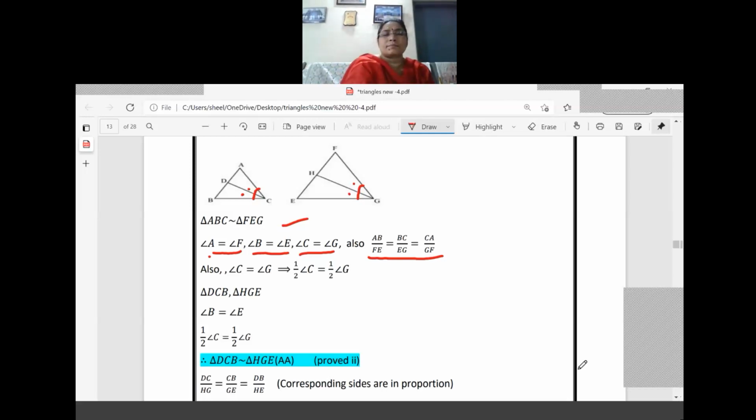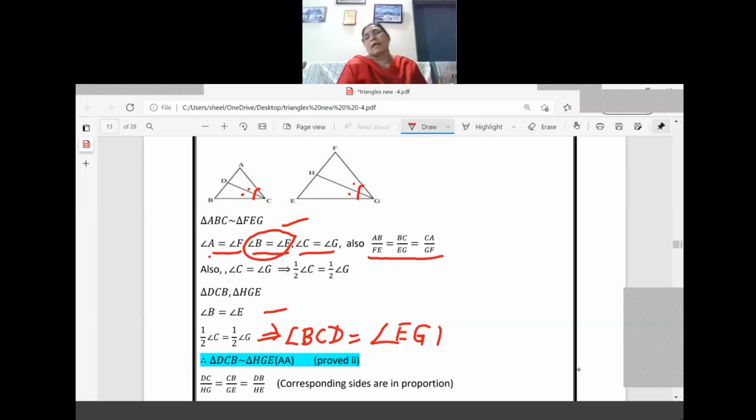Here you can see that only here we have taken down, right? Now half of C and half of G are coming there. Instead of that, if you are able to write half of C, that is DCB, we have taken angle BCD, and equal to angle G, which is EGH, right? In this way also you can write. So half of C equal to half of G. Otherwise just put 1 and 2, then you can write angle 1 equal to angle 2 by the given property.